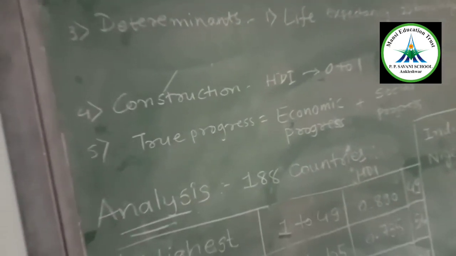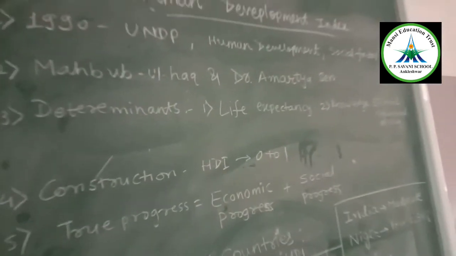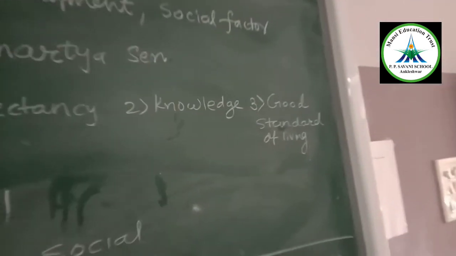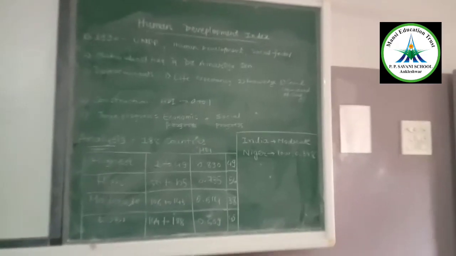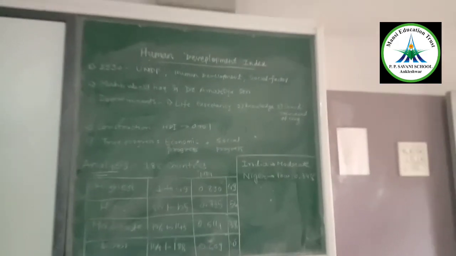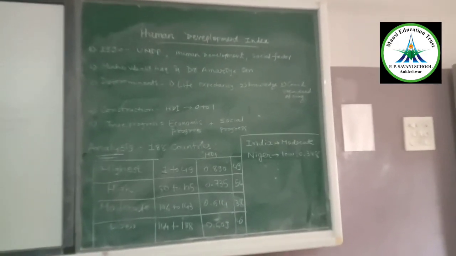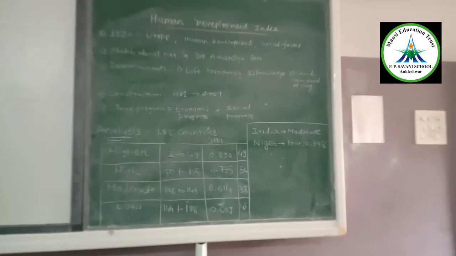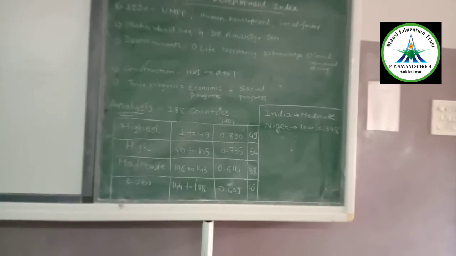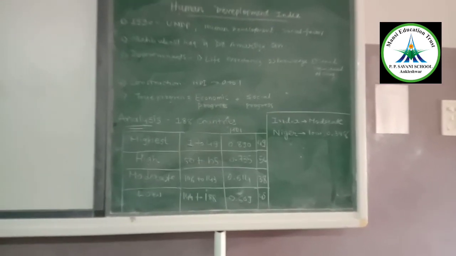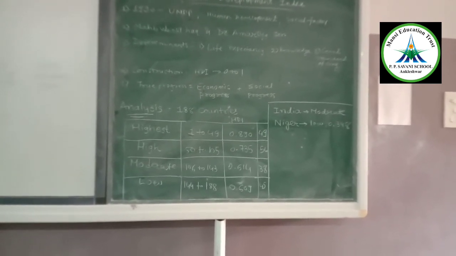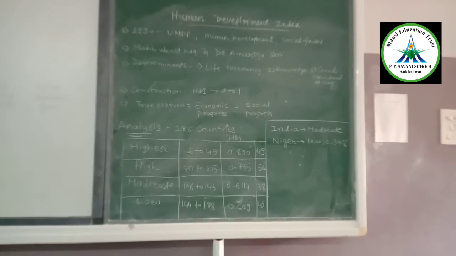Now, what are the determinants, or factors, which are considered in human development? The first one is life expectancy, second is knowledge, and third is a good standard of living. If we talk about life expectancy, what is it? Life expectancy means the lifespan of the people. If the life expectancy rate is less than 50, then you can say that the country is deficient in health, and the higher the life expectancy, the better the human development index will be.